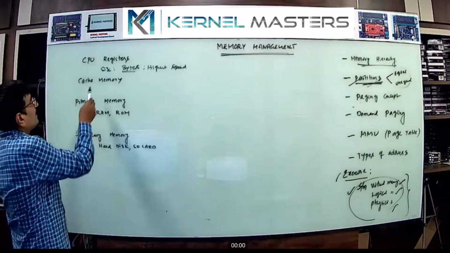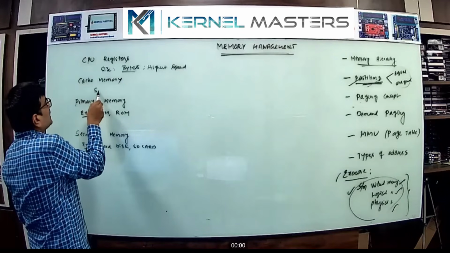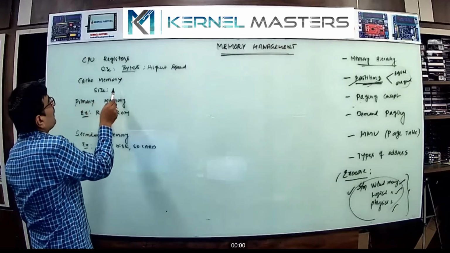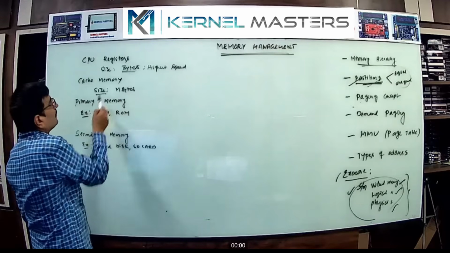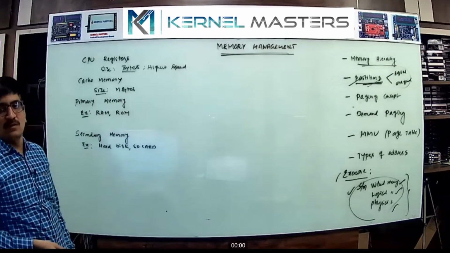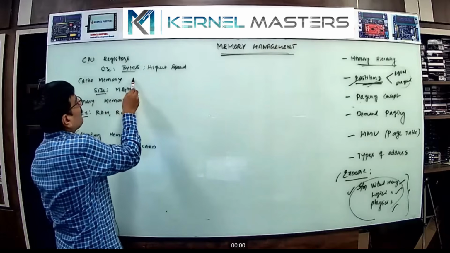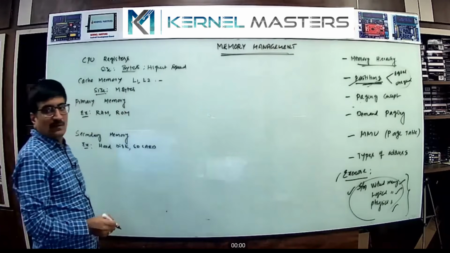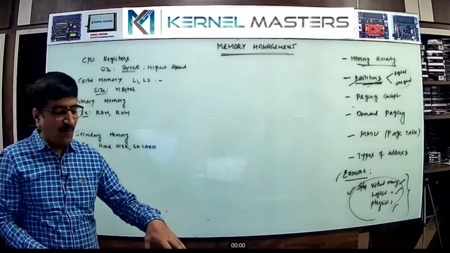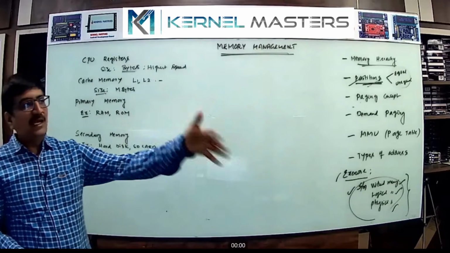So the next level is the cache memory. Cache memory sizes available in the market nowadays are in megabytes: 4 MB cache, 8 MB cache, like that only. Cache memories are available as level 1 cache, level 2 cache, like that. Level 1 cache memory 4 MB, level 2 8 MB, like that actually.